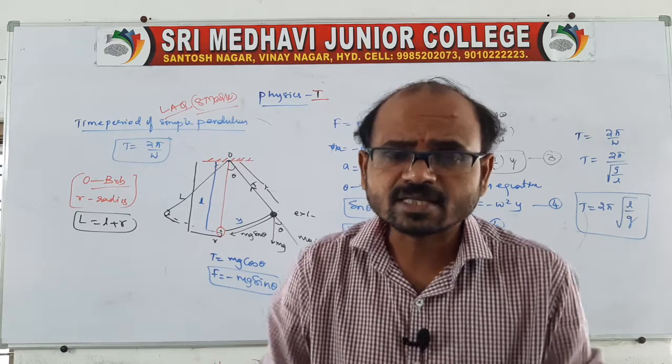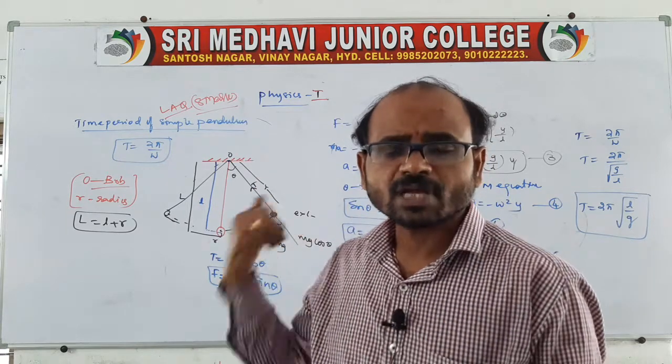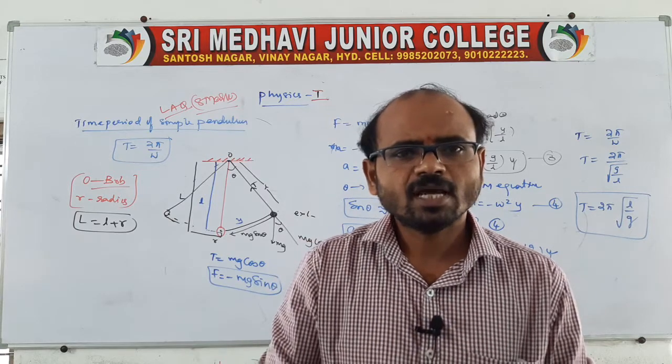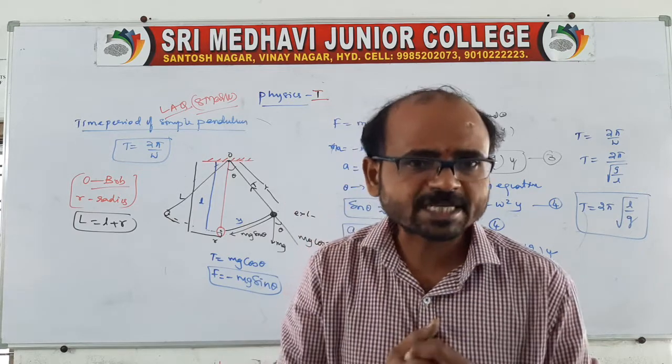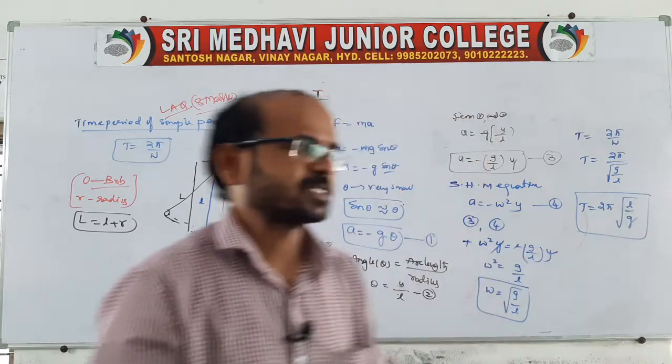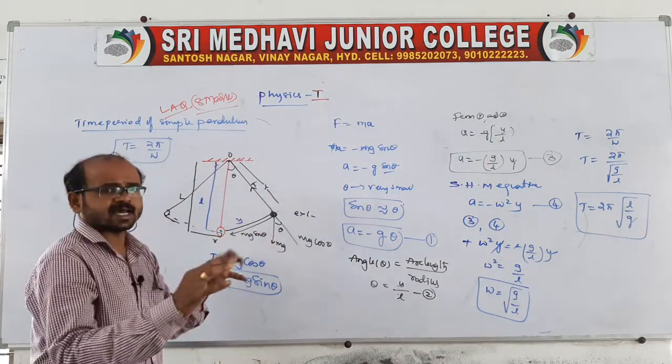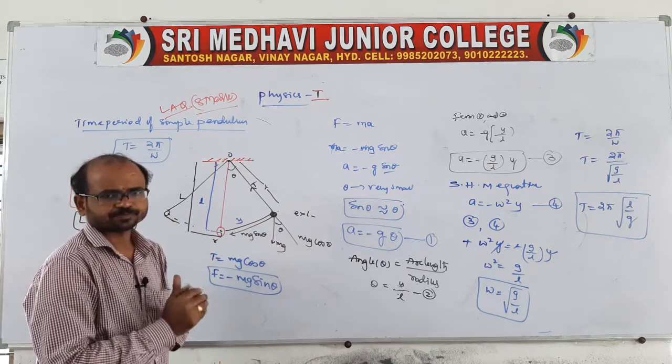As well as there is a to and fro motion, and the acceleration is directed towards the mean position, and acceleration is directly proportional to displacement. Acceleration and displacement are in opposite directions. That is why we can call the simple pendulum an example of simple harmonic motion.